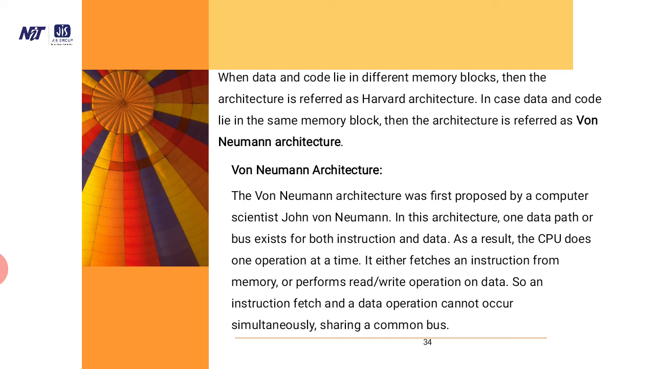The von Neumann architecture was first proposed by computer scientist John von Neumann. This architecture wants the data path and bus paths for both the instruction and data. As a result, the CPU does one operation at a time. It either fetches an instruction from the memory or performs a read or write operation on the data. So an instruction fetch and a data operation cannot occur simultaneously, as they share a common bus.